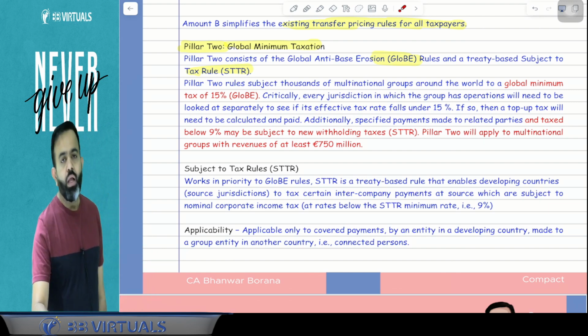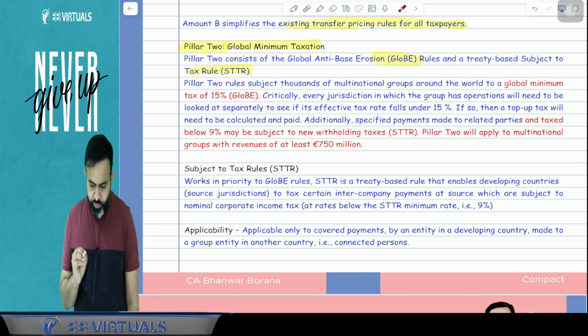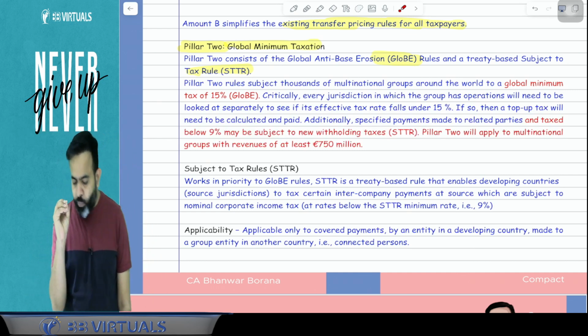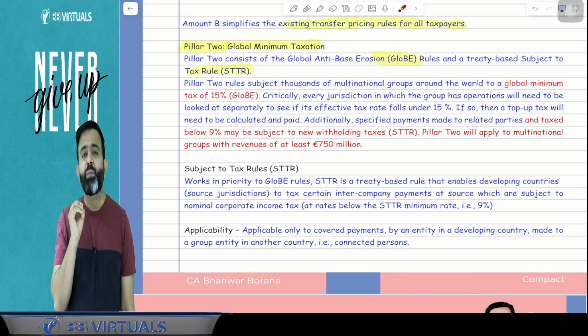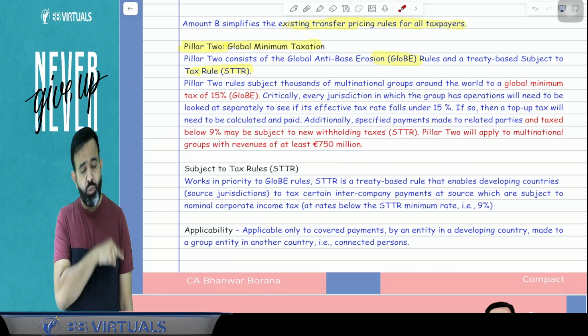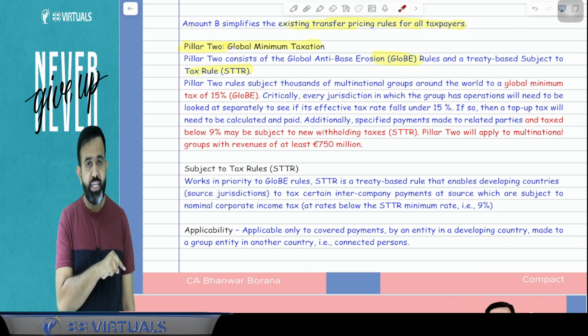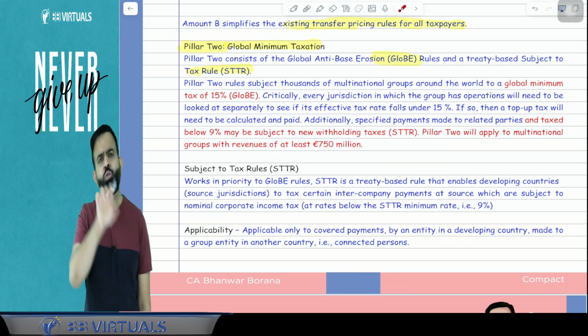Try to understand. The GloBE rule says that whenever there is any multinational group, and that multinational group's revenue is at least 750 million euros. So rule number 2: pillar 2 is applicable only to a multinational group when their revenue is 750 million euros.